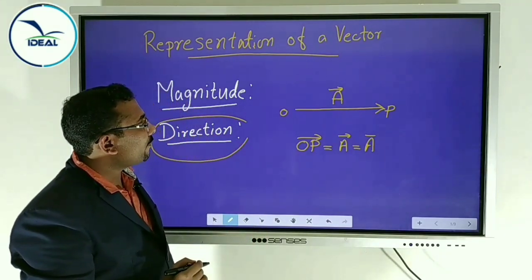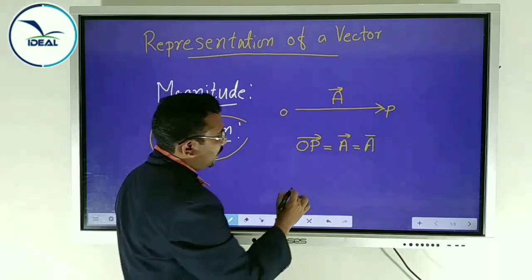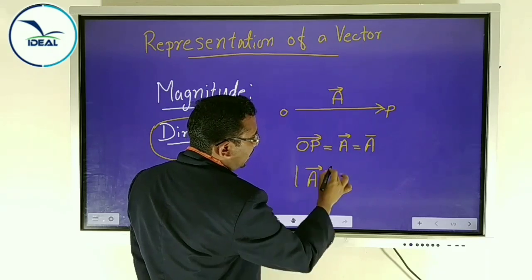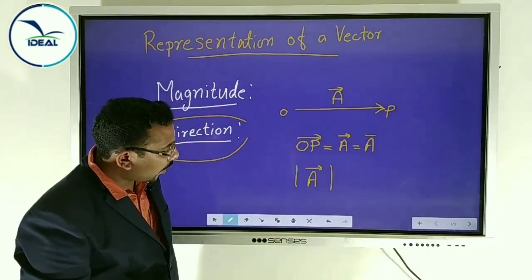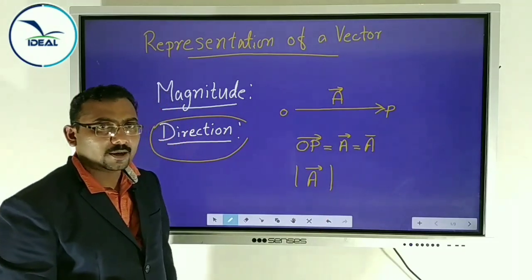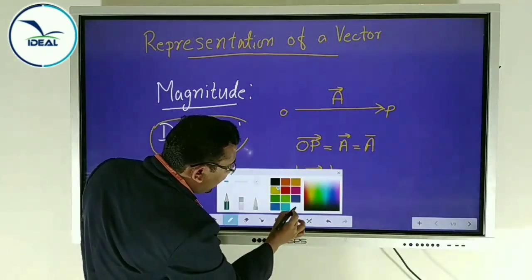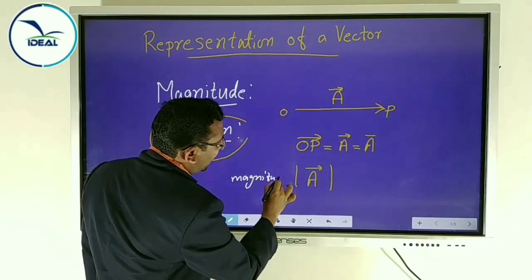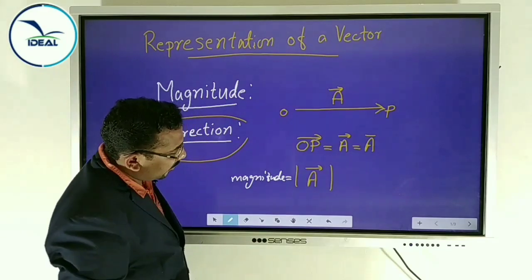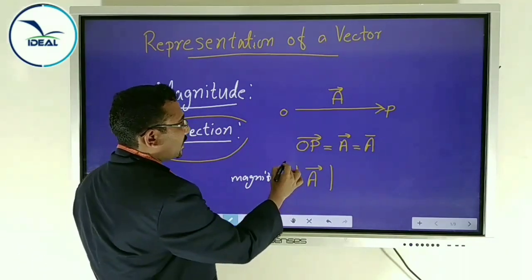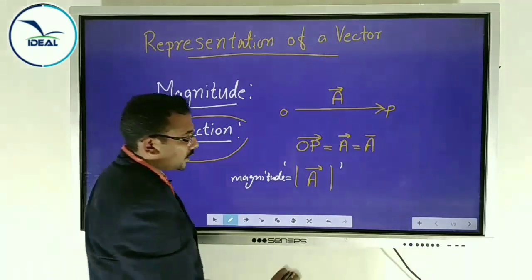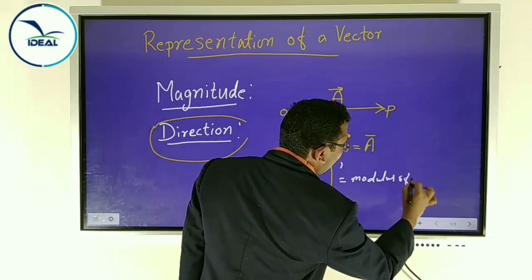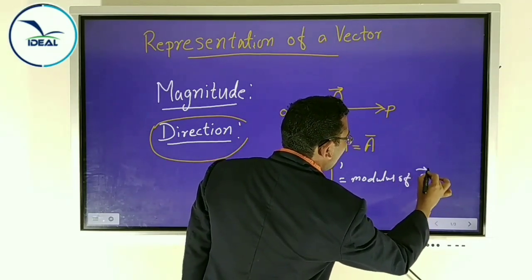Then what is the magnitude of the vector A? The magnitude of the vector A is represented like this. It is called the modulus of vector A. What is this? It's the magnitude. The magnitude of vector A is represented as modulus of vector A, read as modulus of vector A.